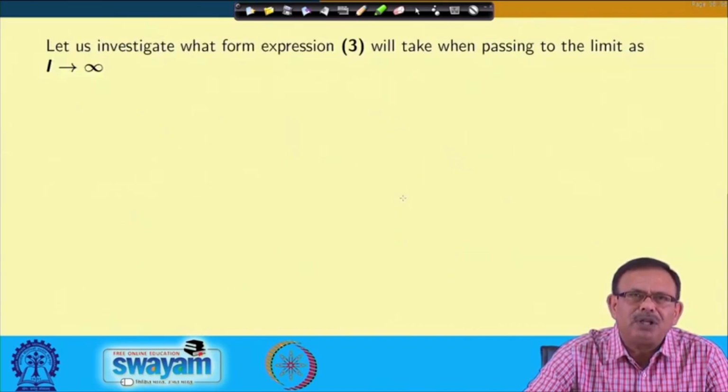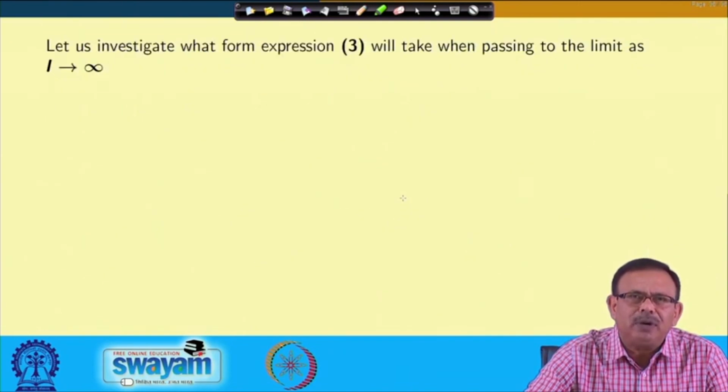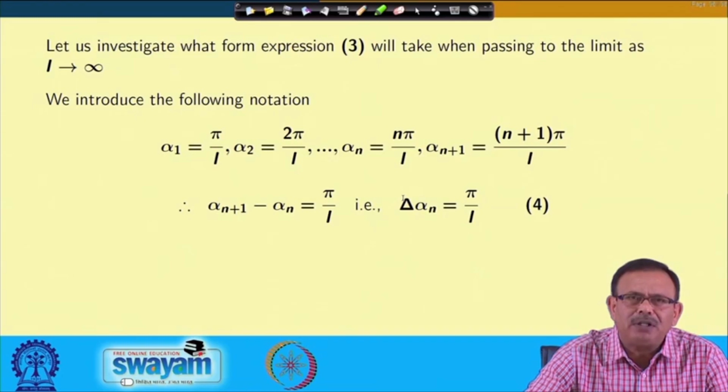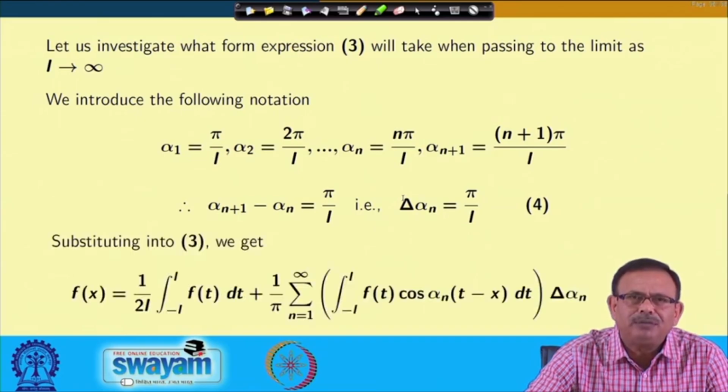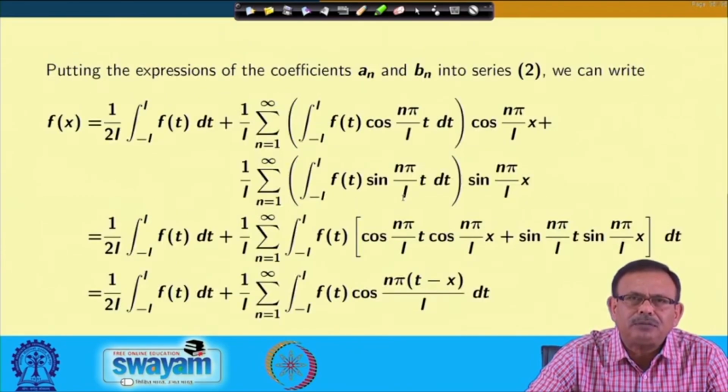Now, as L approaches infinity in this equation, what happens to the integral, that we want to check. Therefore, we are introducing new notations alpha 1, alpha 2, up to alpha n, so that alpha n plus 1 minus alpha n, that is delta alpha n, equals pi by L. If you substitute it, I can write it in this particular form, minus L to L. You just see the difference here.